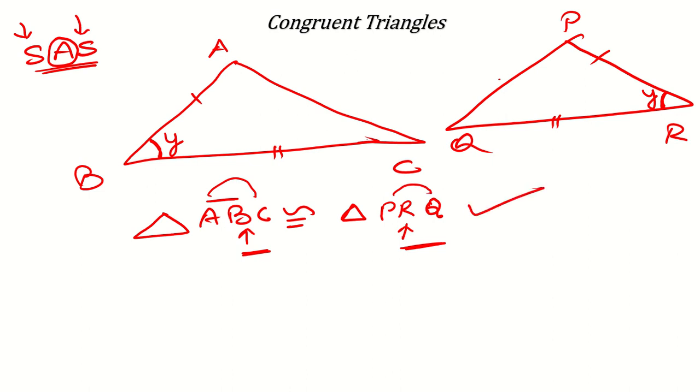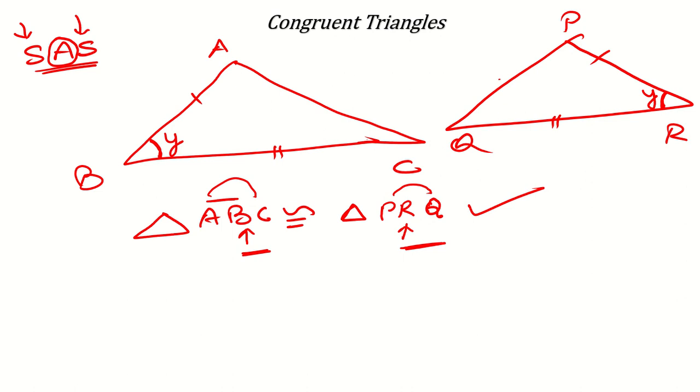So what is SAS criteria? SAS criteria means if two sides are equal, then the angle between those two sides must be equal, only then it will satisfy SAS criteria, otherwise it will not satisfy.